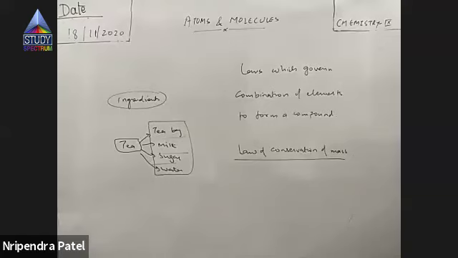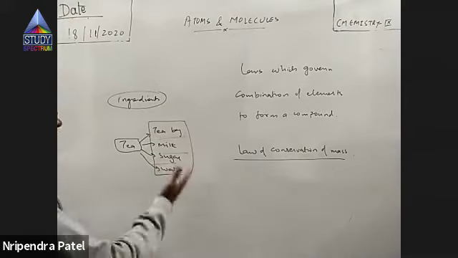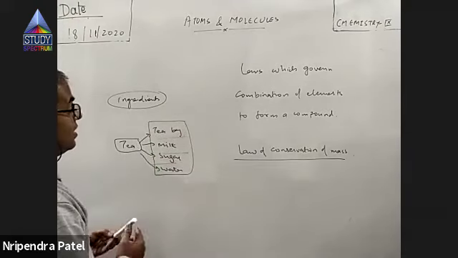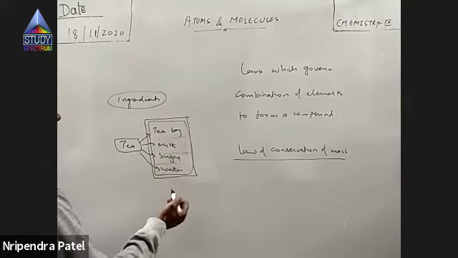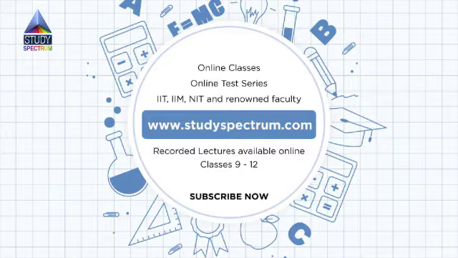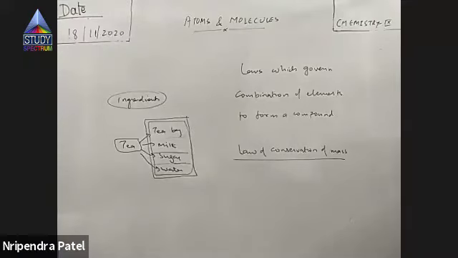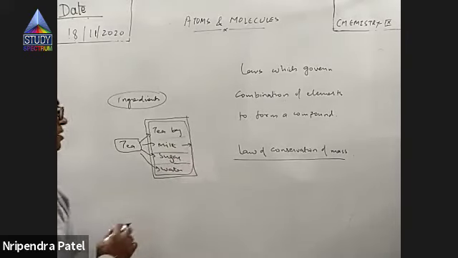I'm asking, suppose you are in a kitchen and you are making something, let it be tea. What are the ingredients? A tea bag is there, milk is there, sugar is there, water is there. My question is, do you use these ingredients in a fixed proportion or do you vary them? You have taken some fixed proportion. What if I increase the proportion of milk? Will it remain tea or become something else? I'll still call it tea, right?